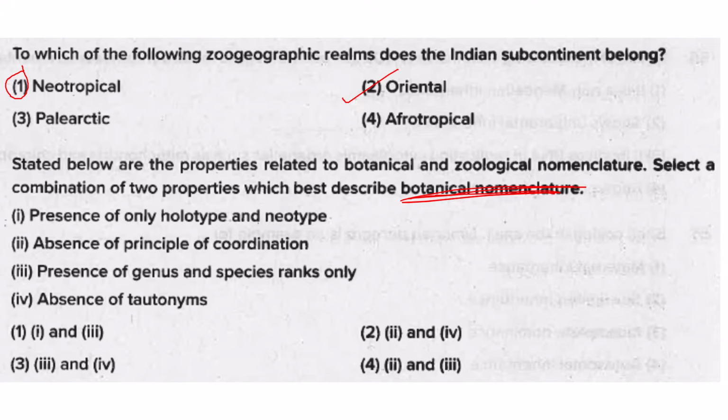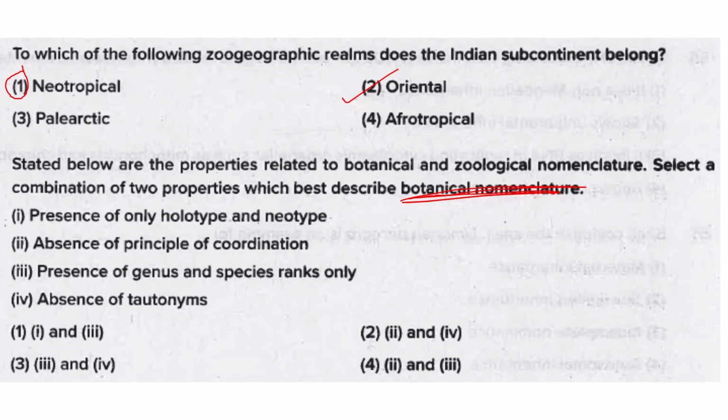lectotype? It means a specimen chosen from the original material to serve as the type when the holotype was not designated or if the holotype is missing.